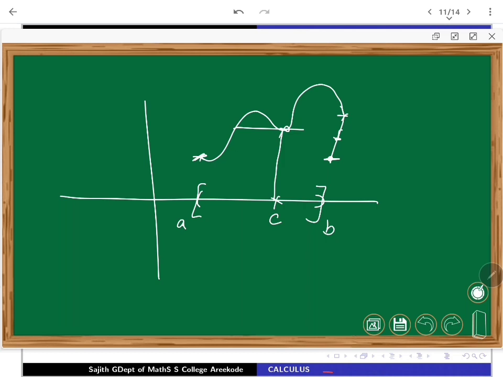So these three conditions, f at A, f at B, they are in the same level. So either it has to rise and come down, or if it is going down, then you have to go up and stabilize. So this leveling, f of A and f of B being equal, gives that up and down strategy as a down and up strategy.